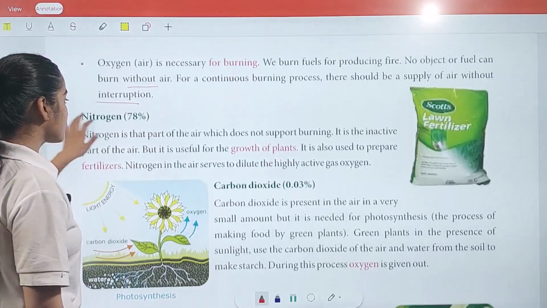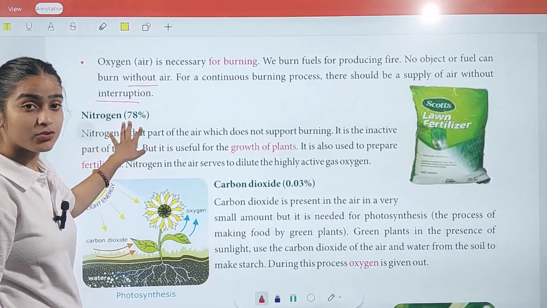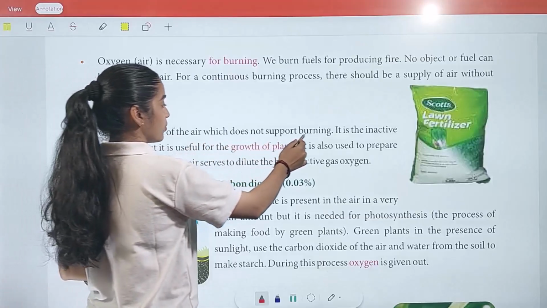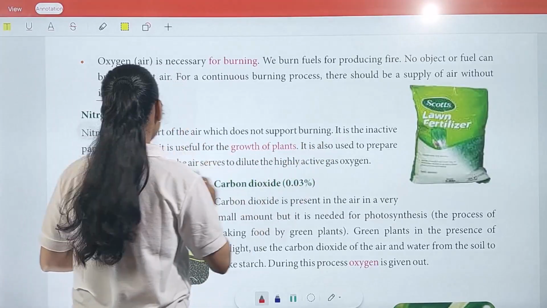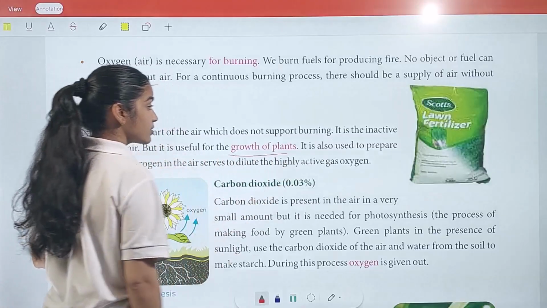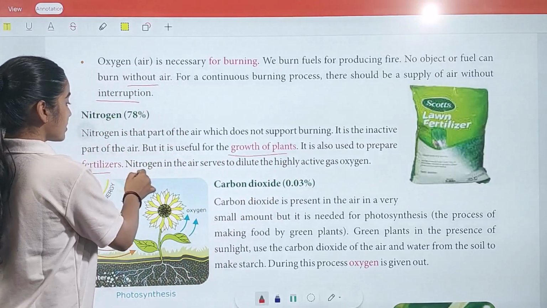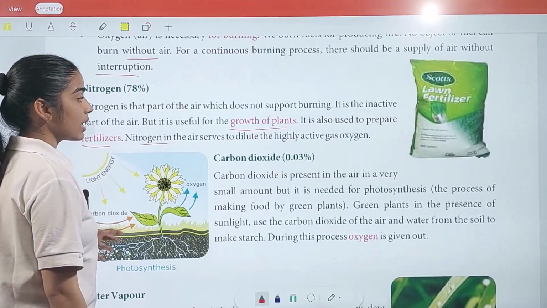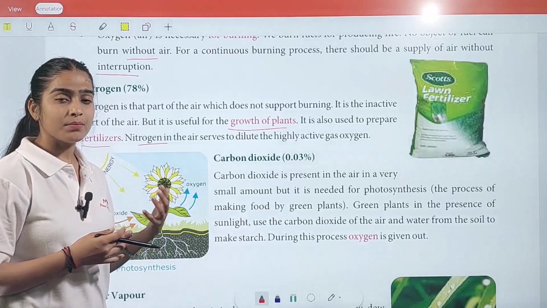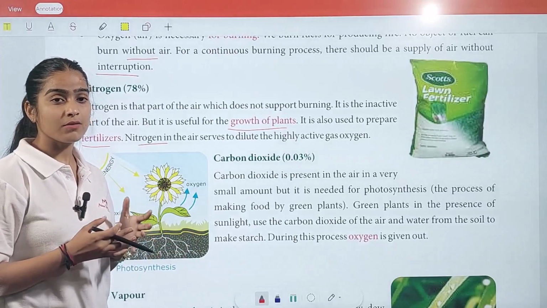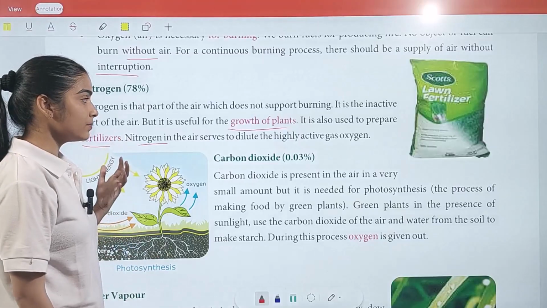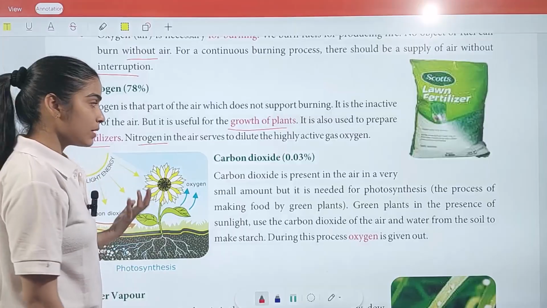Next, we have nitrogen. We have 78% of nitrogen present in the air. Nitrogen is that part of the air which does not support burning. It is the inactive part of the air, but it is useful for the growth of plants. It is used to prepare fertilizers. Nitrogen in the air serves to dilute the highly active gas oxygen. So it is not as important as oxygen, but it also plays a very important role in the growth of plants, and it is also used to prepare fertilizers.